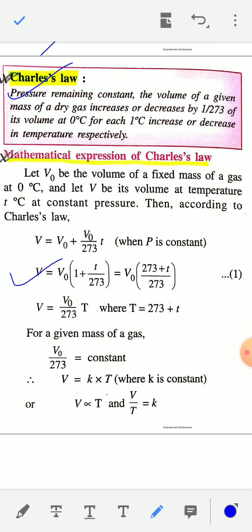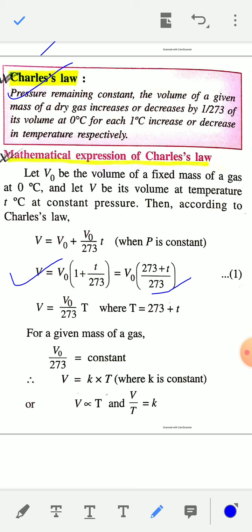V is equal to, that is, the volume at t degrees Celsius is equal to V0, the volume at 0 degrees Celsius, into 1 plus t by 273, or V is equal to V0 into (273 plus t) by 273. So finally the equation becomes V is equal to V0 into (273 plus t) by 273. This is the final mathematical expression of Charles' law.